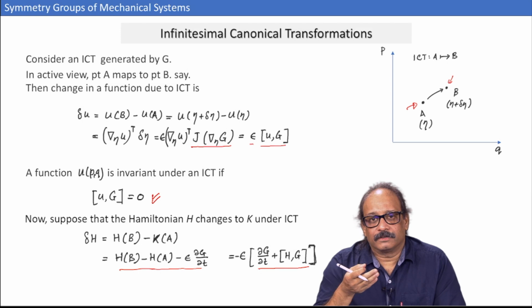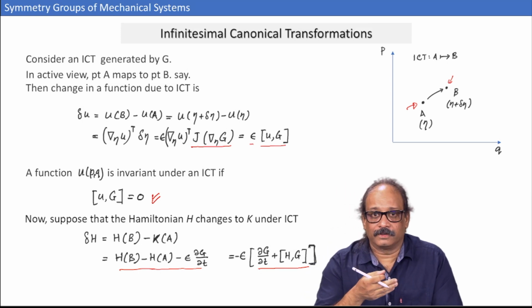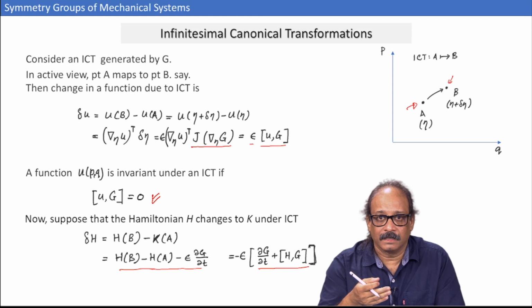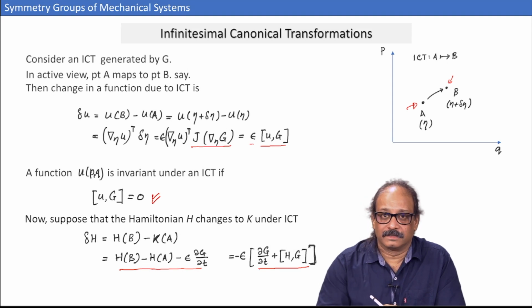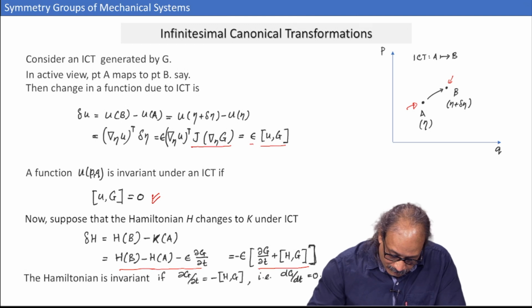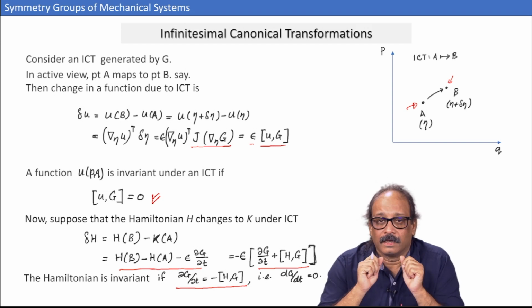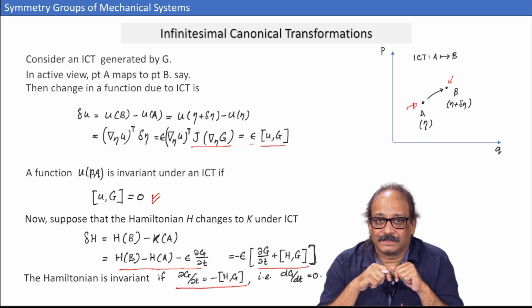So, when will the Hamiltonian be invariant? We will say Hamiltonian is invariant under a transformation when this change is 0, and that will happen when del G by del t is equal to minus the Poisson bracket of H and G. But now remember, if this happens, what does that mean?